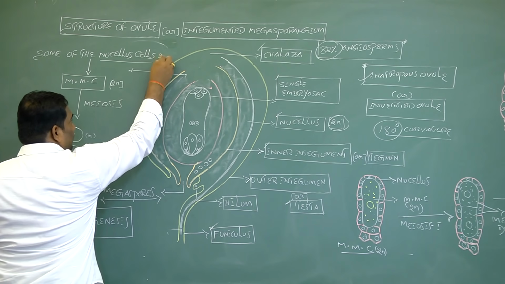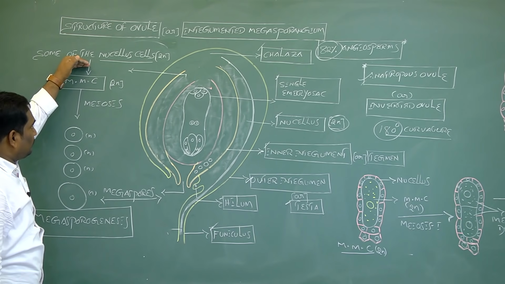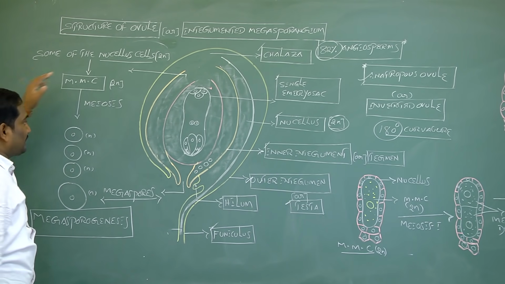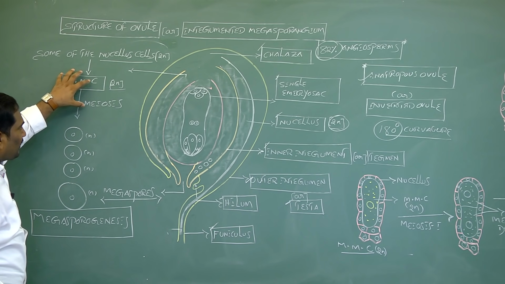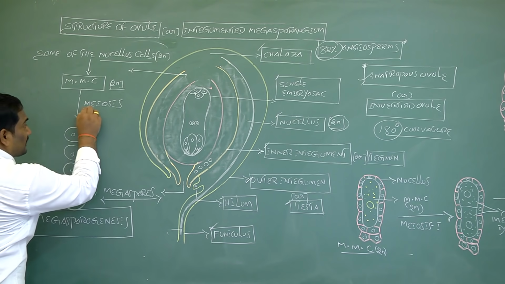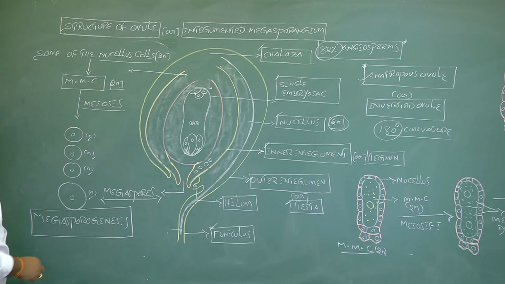Nucellus cells are diploid, and directly develop into megaspore mother cell, which is also diploid. This diploid megaspore mother cell undergoes meiotic division to produce 4 haploid megaspores. This phenomenon is called megasporogenesis.